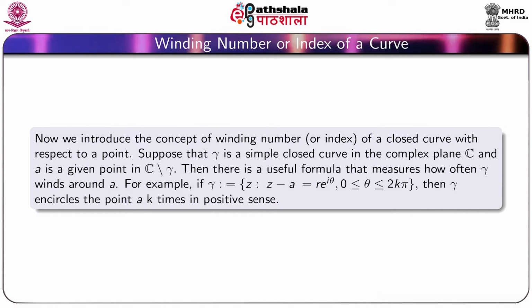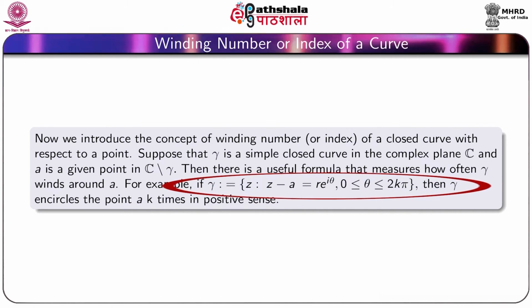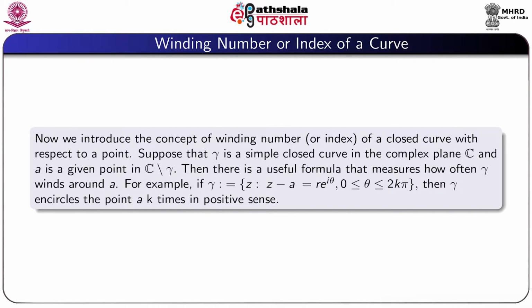For example, if gamma is the set containing all those z such that z minus a equal to r e to the power i theta, where theta varies from 0 to 2k pi including both the endpoints, then gamma encircles the point a k times in the positive sense.